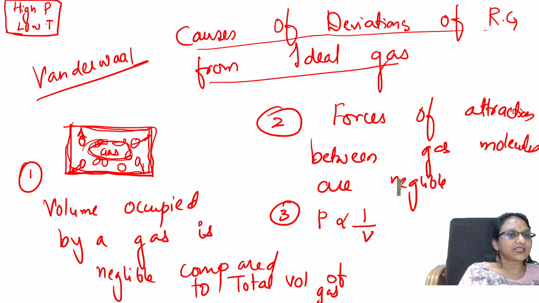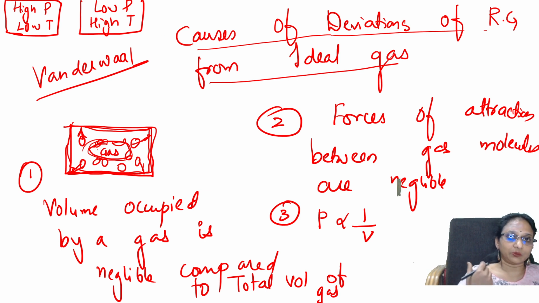The volume of gas is less compared to the total volume it occupies. Suppose you are creating low pressure and high temperature, what is happening? The gas particles start moving. Intermolecular forces will become less. Intermolecular attractions will become less. The gas starts moving and moving.